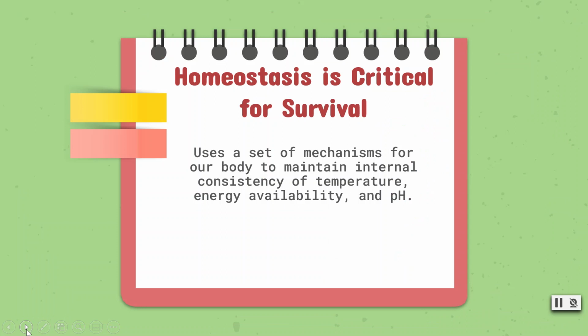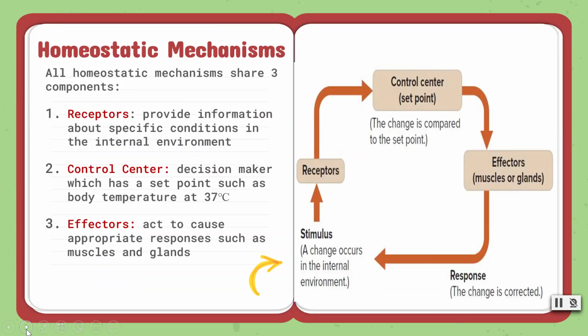We are warm-blooded, so our body requires us to metabolize constantly, and failure of our body to maintain this dynamic equilibrium may lead to the breakdown, gathering of waste, and even death. Homeostatic mechanisms are self-regulating control systems which are based on feedback loops. They all share three components.